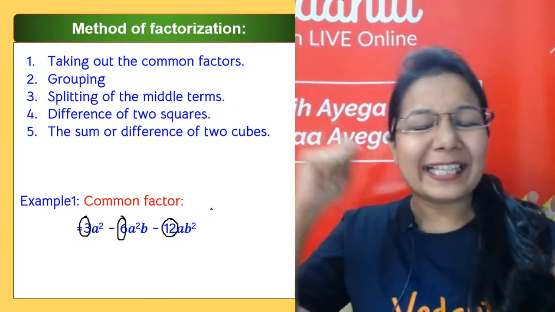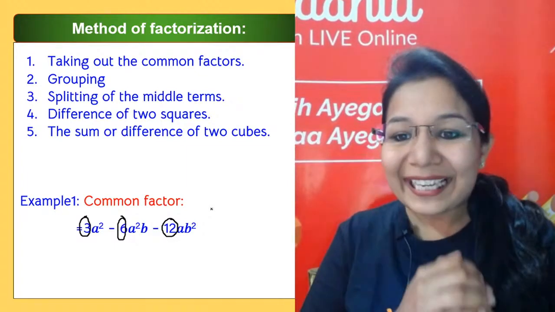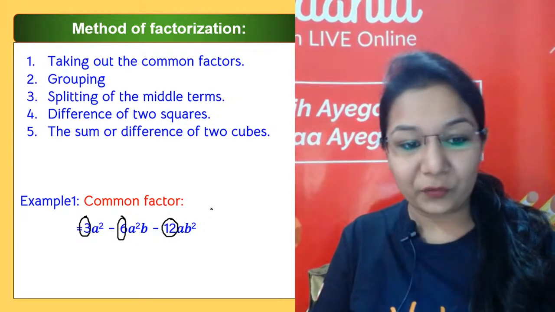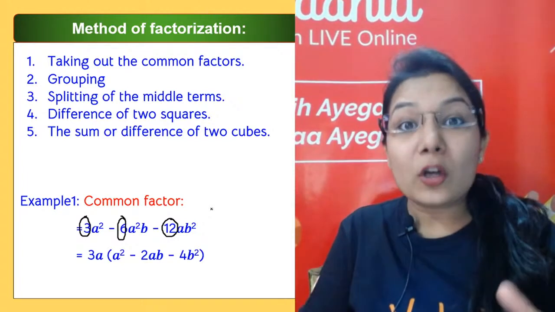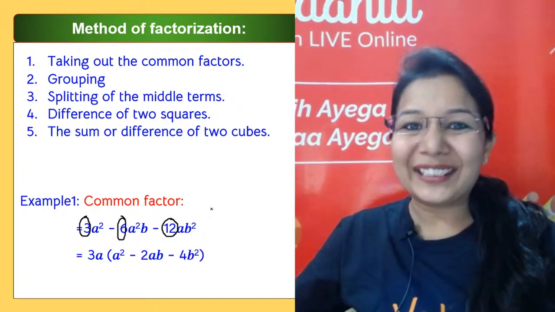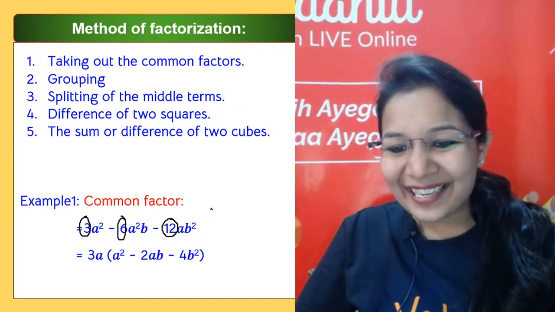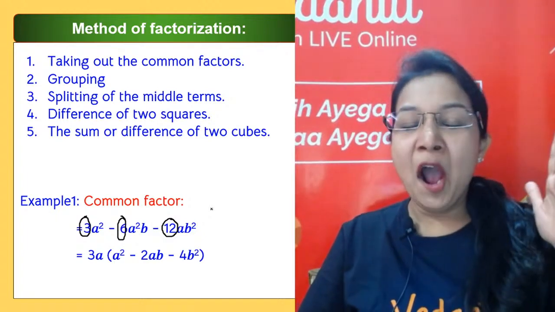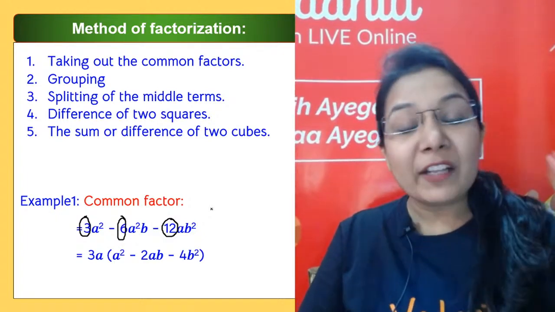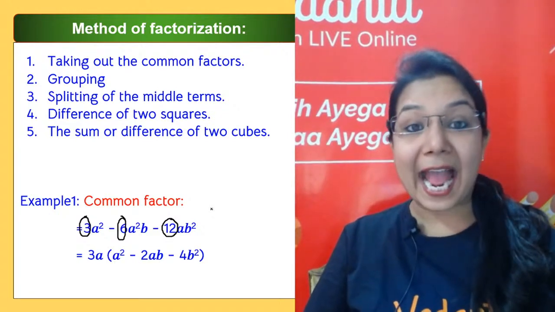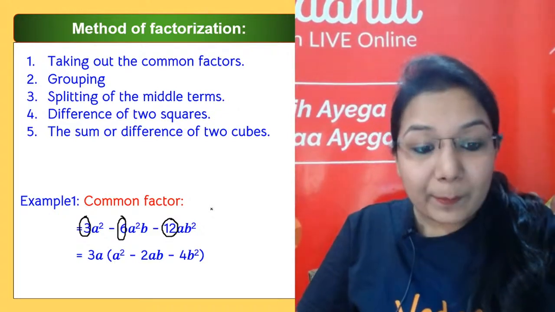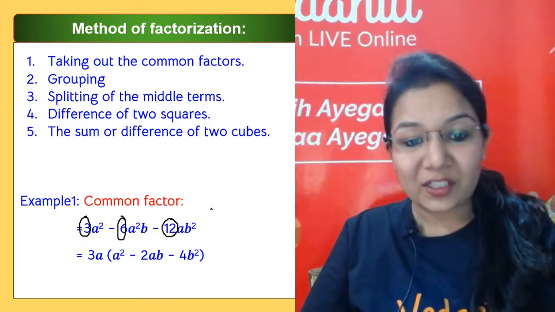Yes, the number common is 3. Why? Because all of them are multiples of 3. So 3 can be taken out as the highest common factor. But if you see the variables now, we can take only A as common. Why not B? Because B is not there in the first term.